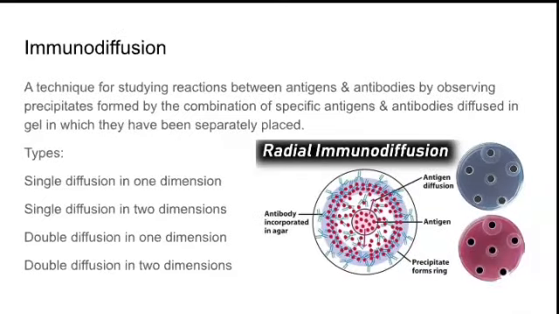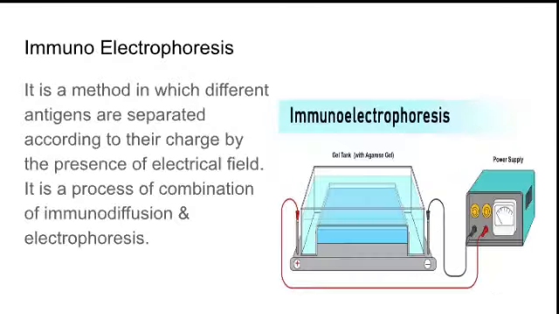Single diffusion is of different types, like single diffusion in one dimension or two dimensions, double diffusion in one dimension or two dimensions. Immunoelectrophoresis is the same thing as immunodiffusion; if you put it in the presence of an electric field, we say it as immunoelectrophoresis. So what happens in immunoelectrophoresis? It's a method in which different antigens are separated according to their charge by the presence of an electric field. It is a combination of immunodiffusion and electrophoresis.